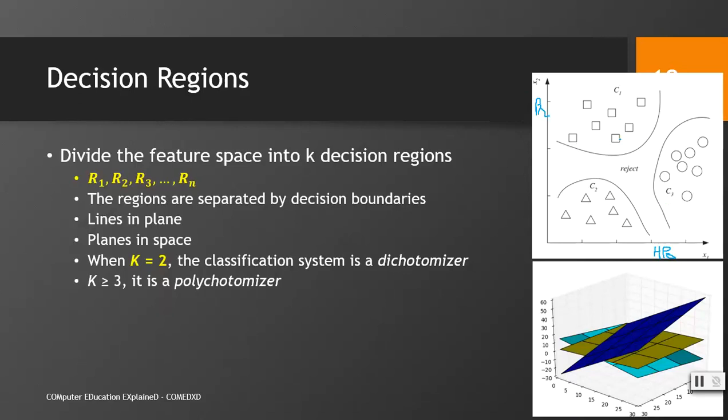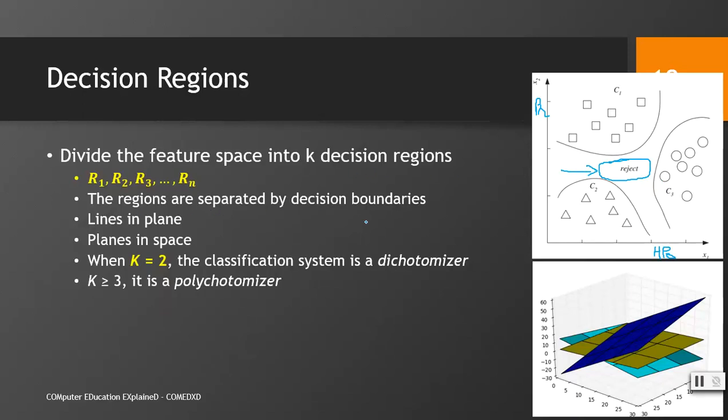It means we have 3 decision regions. If a new instance lies here or here or here, then we can decide about it. But if it lies in this region, we simply reject. It means that our system is not able to decide about this instance.